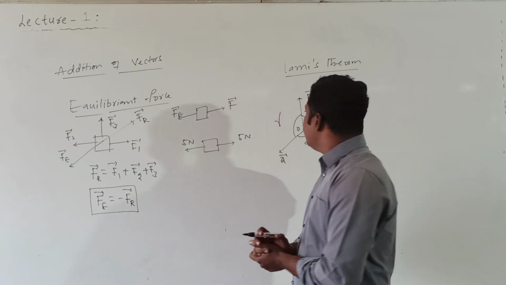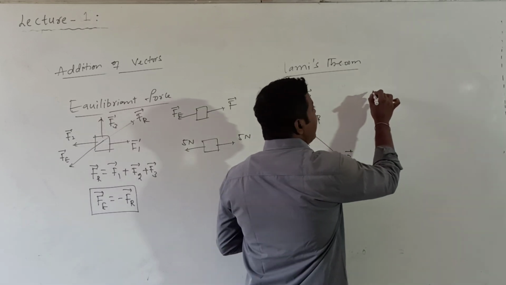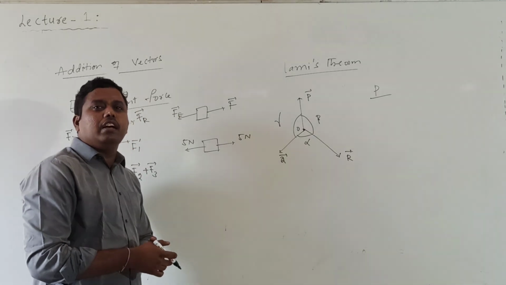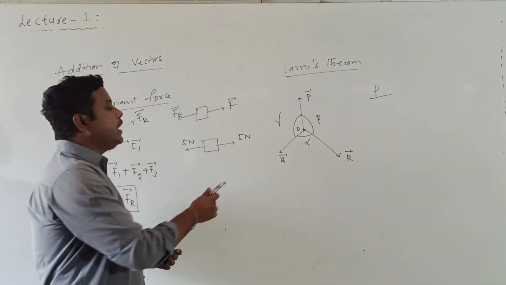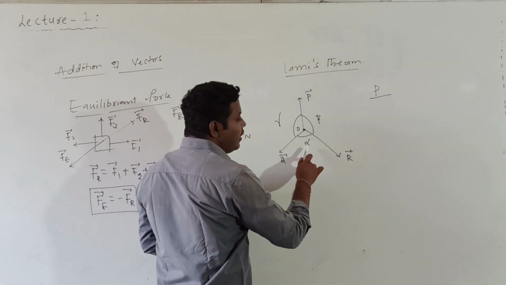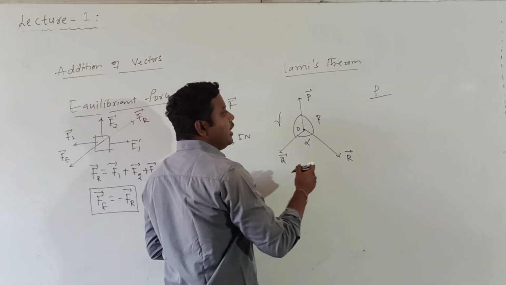Then according to Lami's theorem, what we can write is: the magnitude of any force divided by the sine of the angle between the other 2 forces. If I consider the magnitude of P bar as P, what is the sine of the angle between Q bar and R bar? That is sine alpha.